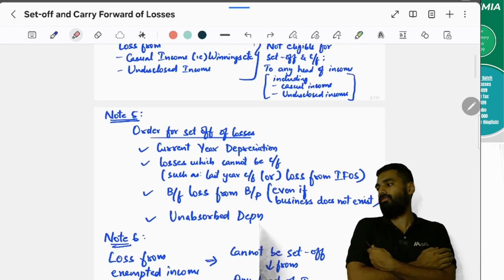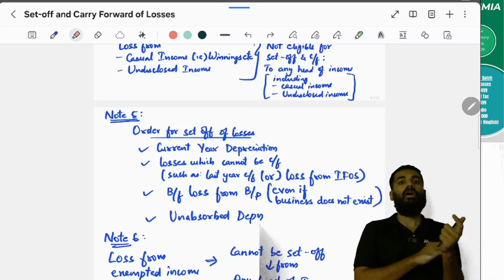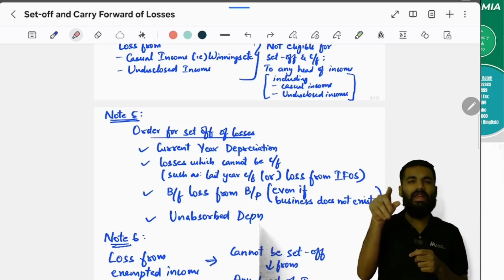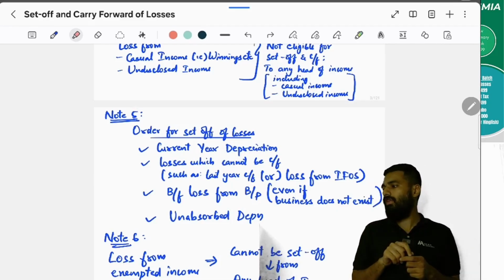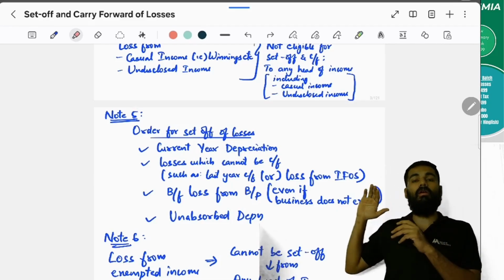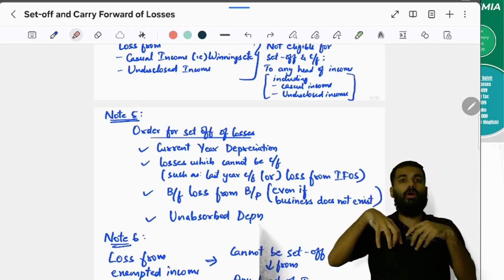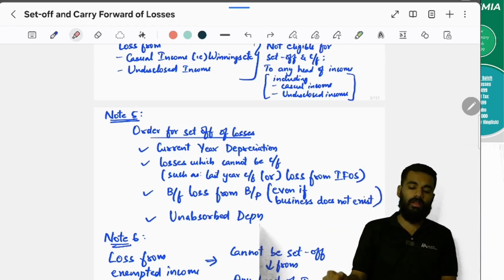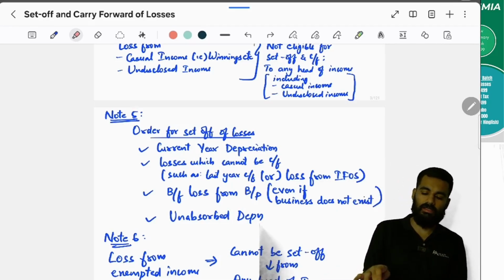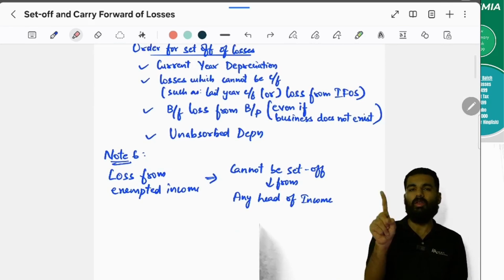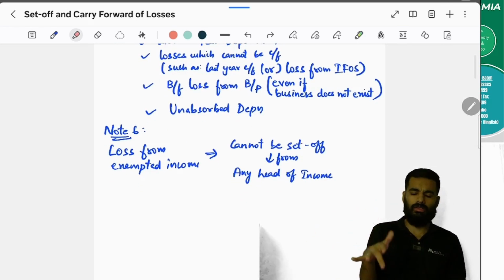What is the order of set off? The current year depreciation first you will set off. Then is the 4 years, 8 years carry forward. If this is the last year of carry forward, in that situation you will set off that. Next, the brought forward loss: whatever you have brought forward loss from the preceding previous years, you will set off. Then you will set off the unabsorbed depreciation. Any exempted income loss you will not set off. Why? Because it is an exempted income. If there is a loss, you will not set off.